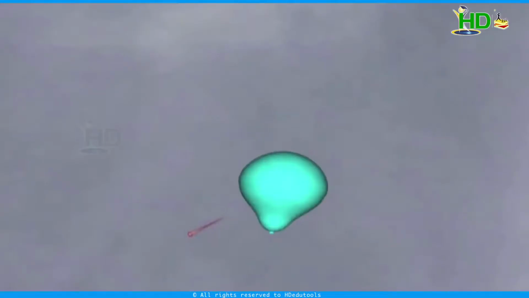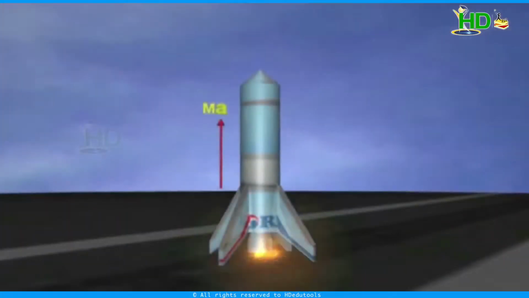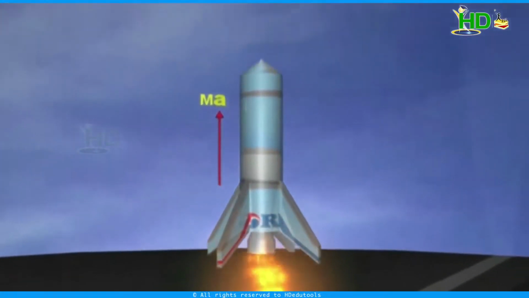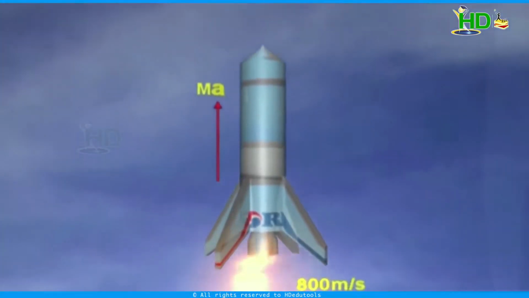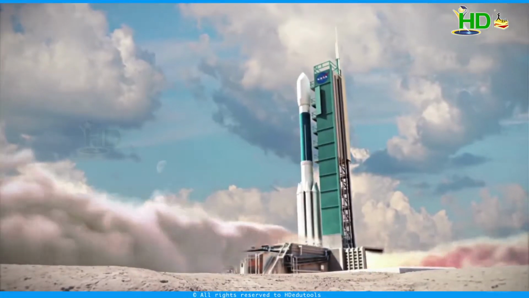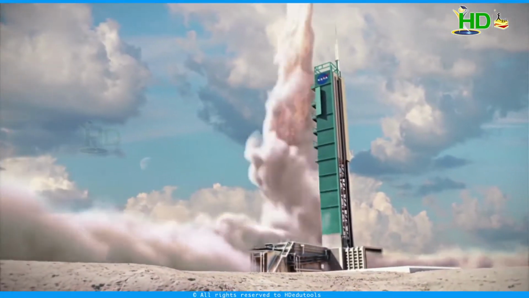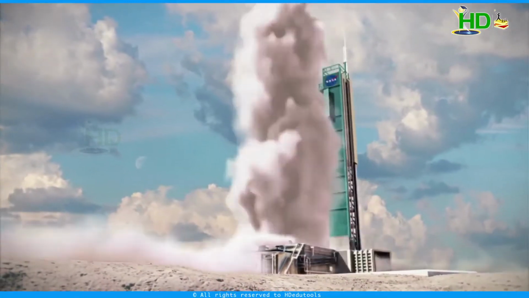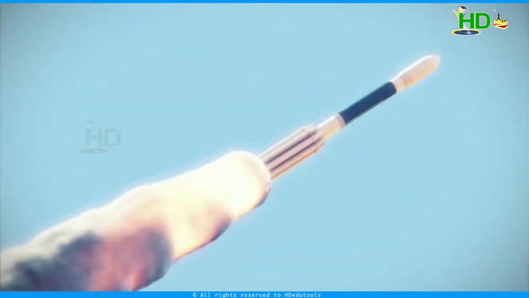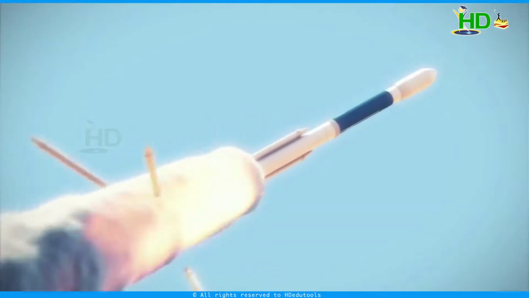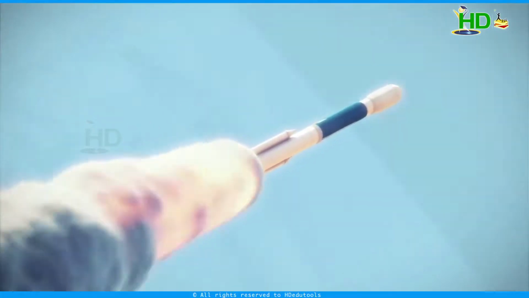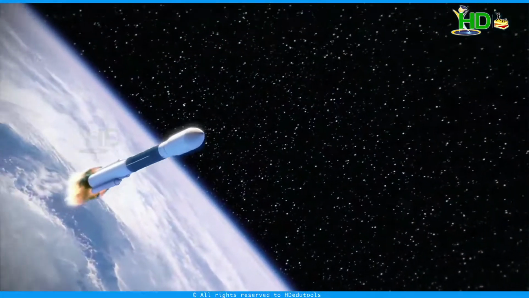Suppose you consider this balloon. It is floating. Now what happened? Can you give some systems where mass is not constant? Yes. In case of motion of a rocket, the mass is not constant. When the rocket is moving up, the fuels inside the rocket burn and eject out. As long as the rocket is moving up, the mass of the rocket is not constant. Due to the variation of mass, the rocket is getting force.